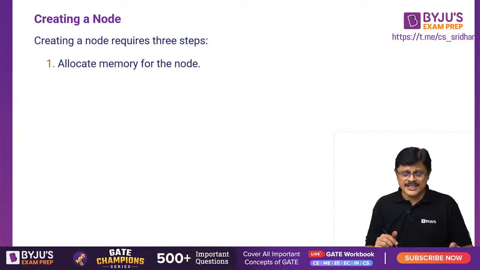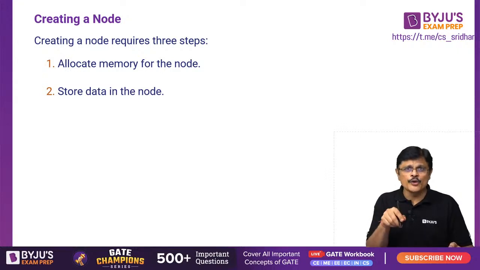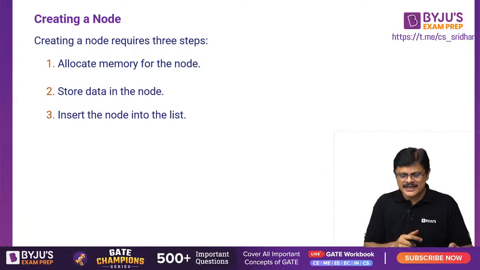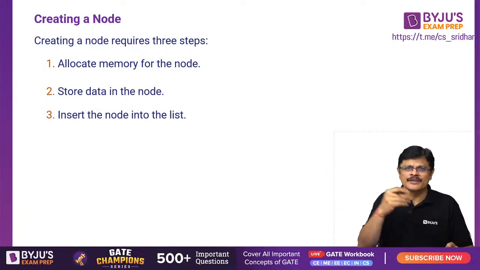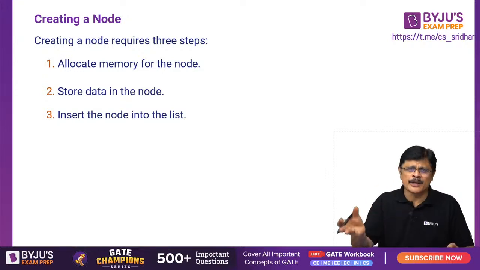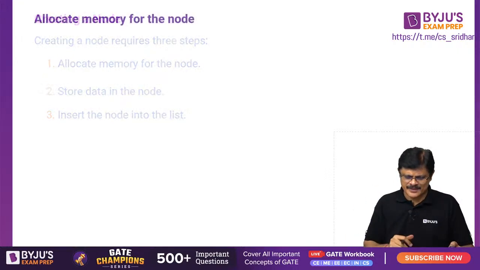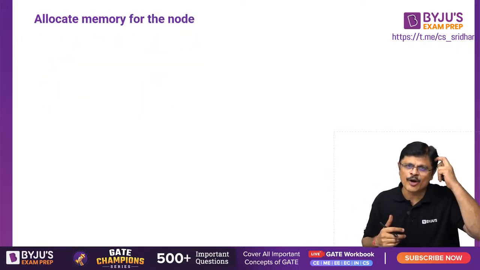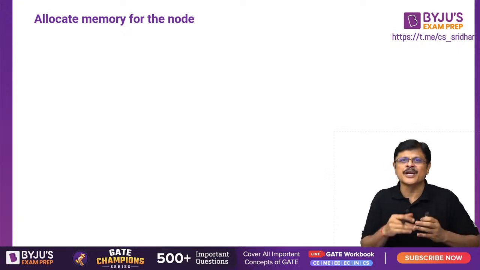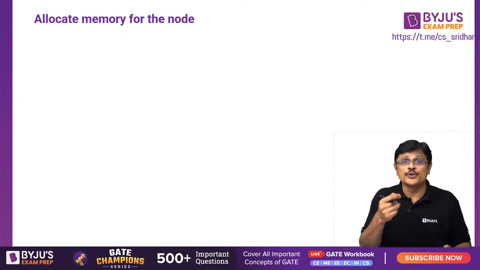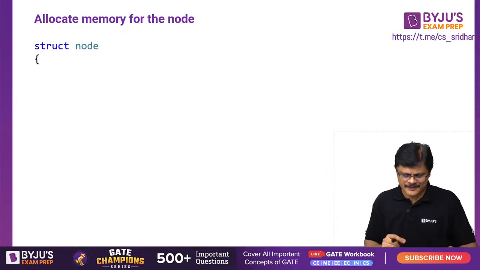Creating a node requires 3 steps. Allocate memory for the node dynamically, using the malloc function. Store the data in the node; whatever node you created, you have to store the data in that. Then insert the node in the list wherever you want to insert, either at the end of the list, in the beginning of the list, or in the middle or after a particular node. You can do that, my dear friends. In linked lists we will understand all this more clearly. Here I am just trying to introduce the idea of how you use self-referential structures.